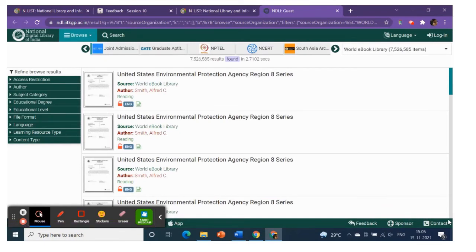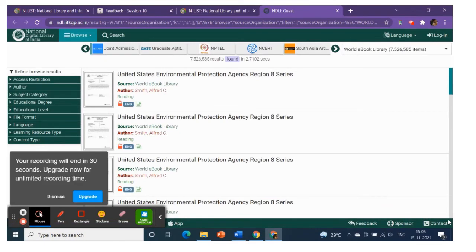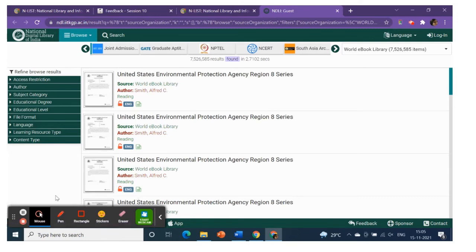Now this is the National Digital Library, NDL, that is again made available to us via Enlist. Here again, you have the content type, you have the resource type. If you want a particular type of resource, you can select it.